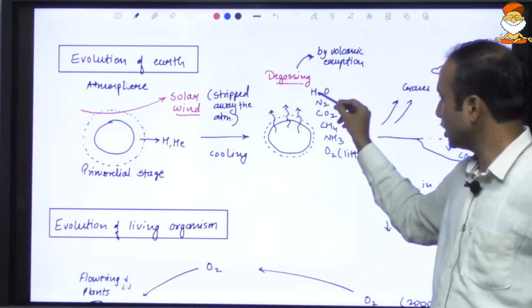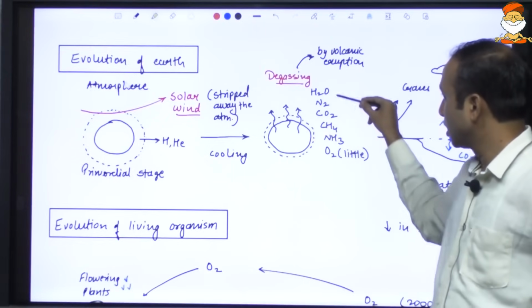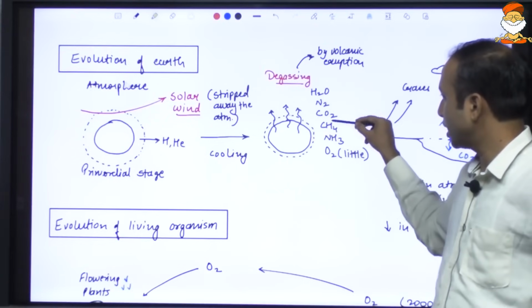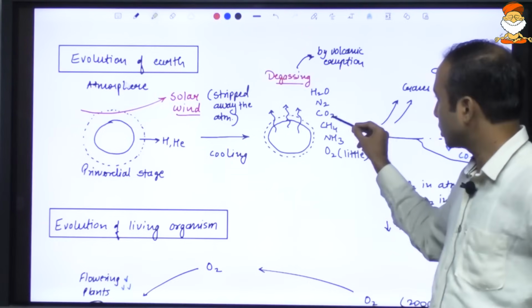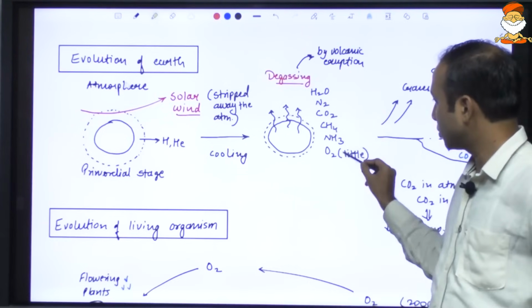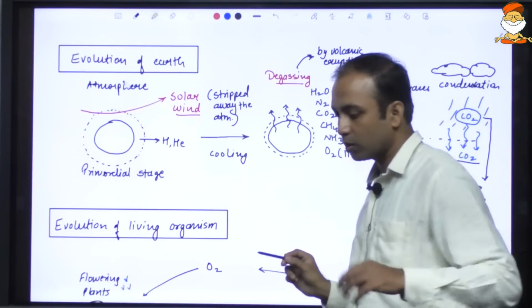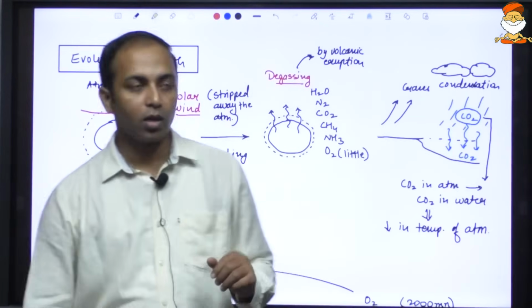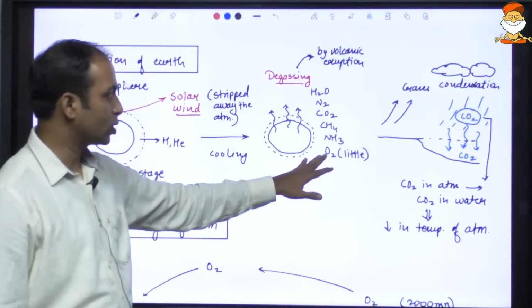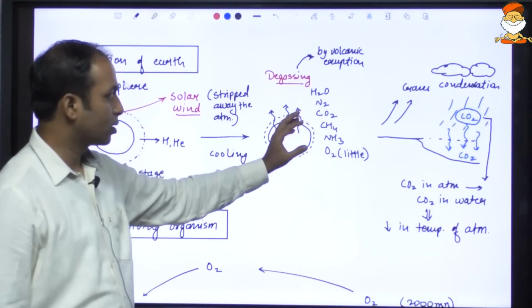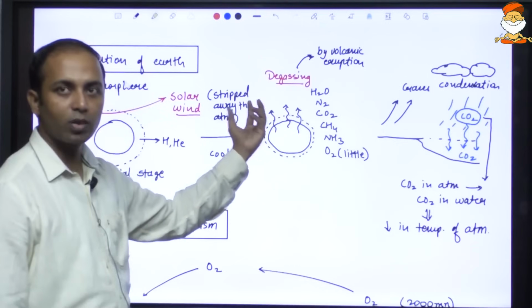Because of the difference in density, this degassing took place, and a new composition of the atmosphere was added. So water vapor, nitrogen, carbon dioxide, methane, etc., were all there. Carbon dioxide was quite huge in terms of concentration, and oxygen was quite little. So it was not possible for the survival of living organisms.